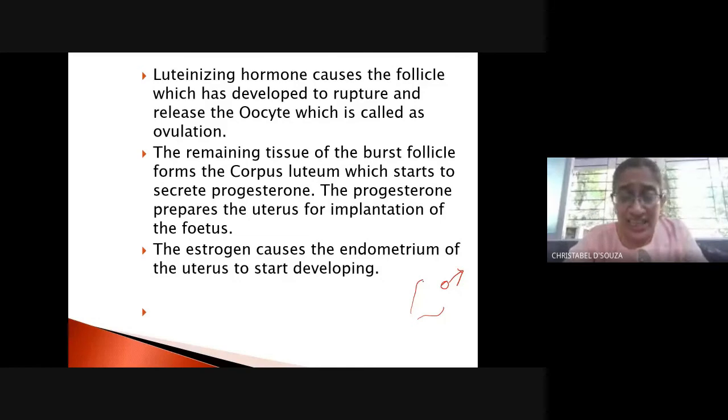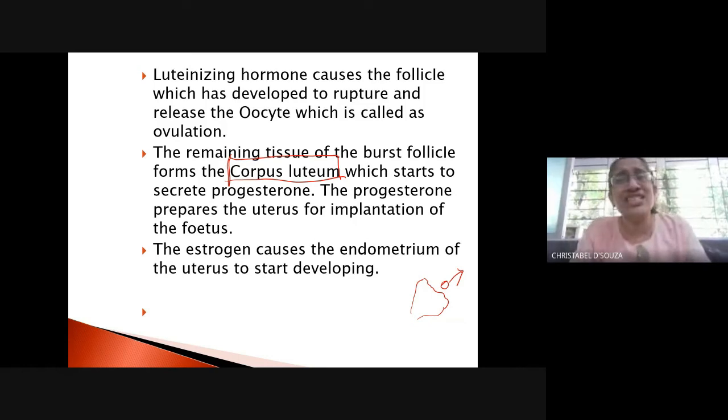Okay. So this leftover follicle, the remaining tissue of the follicle, begins to form corpus luteum, which now secretes the fourth hormone, known as progesterone.